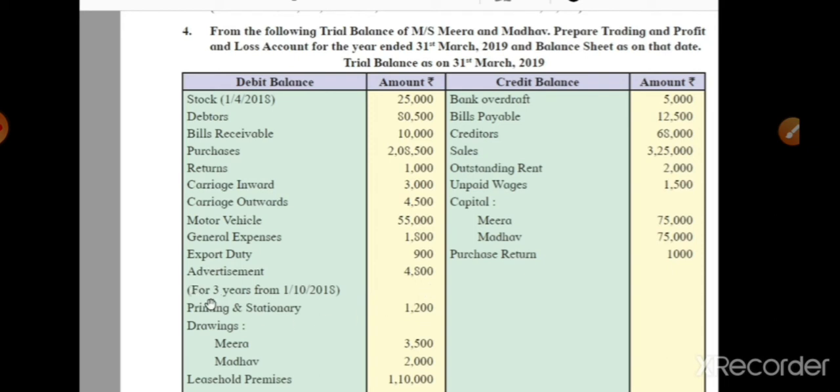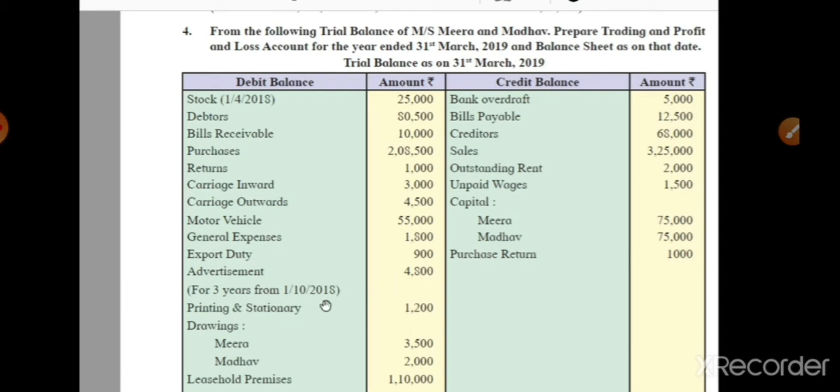But along with that they provide in brackets certain information: for 3 years from the date of 1st October 2018. From this information we understood that the advertisement is incurred from 1st October 2018. From this date we understood that in our current year, a total of 6 months' benefit of this advertisement the partnership firm has taken. Okay, and the remaining period, that is 30 months of advertisement, is the prepaid advertisement.